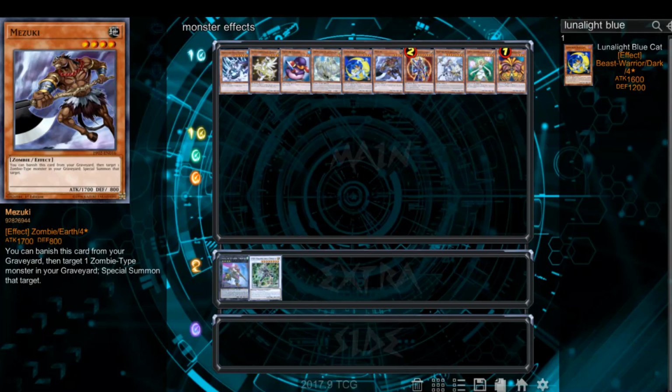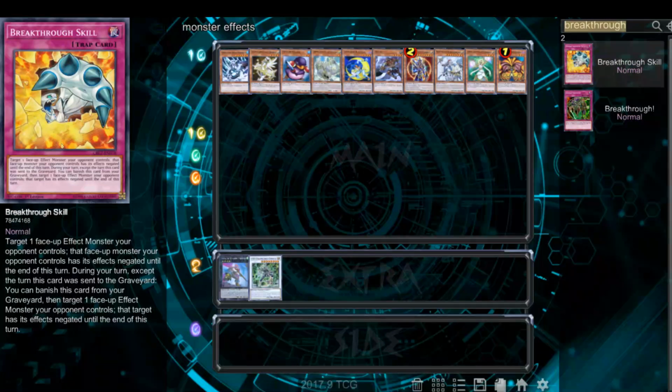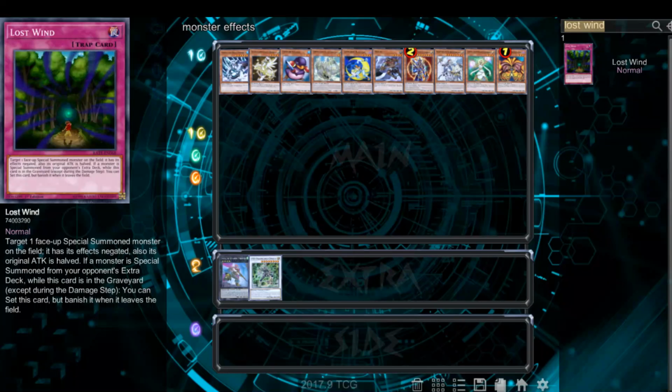Well, if Mizuki's under Castel, the activation is detaching 2 as a cost, so it's going to happen no matter what. No, because if you do it on summoning, you can use Breakthrough Skill, then they can't activate the effect. It can still activate. Can it really with Breakthrough Skill? Yes. It doesn't say the effect. Breakthrough Skill just negates the effects. It doesn't negate the attempted activation. Huh. What would be a card that negates activation? It would be like True King of All Calamities is what you're thinking of. Ah, yeah, that one.